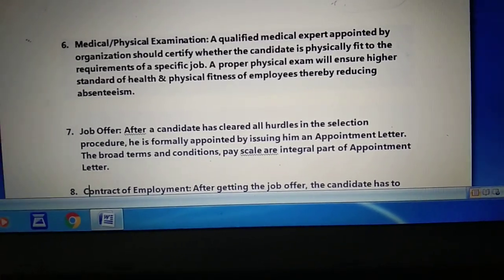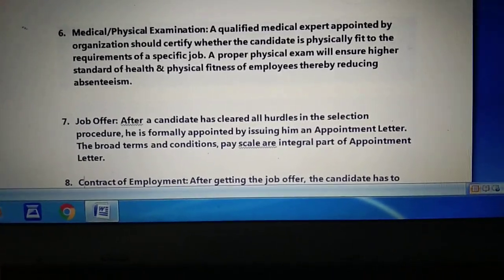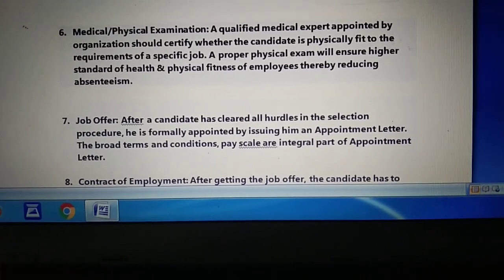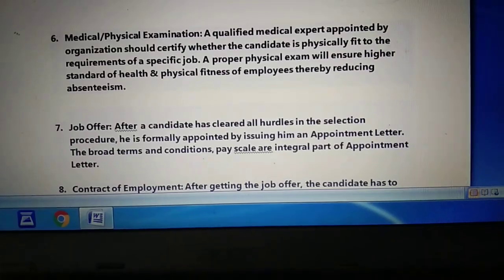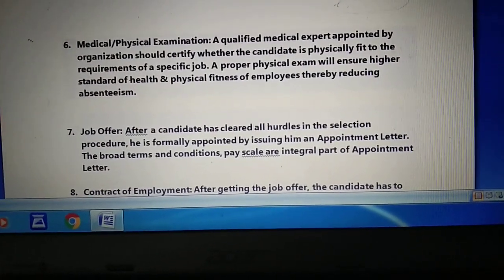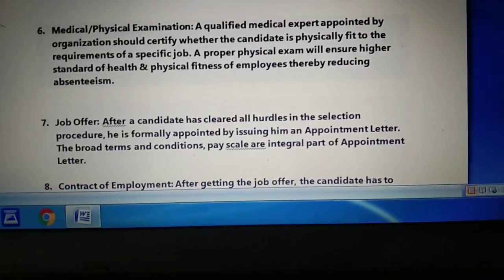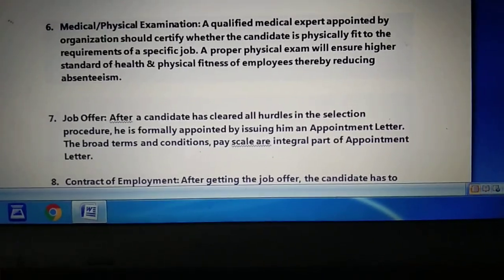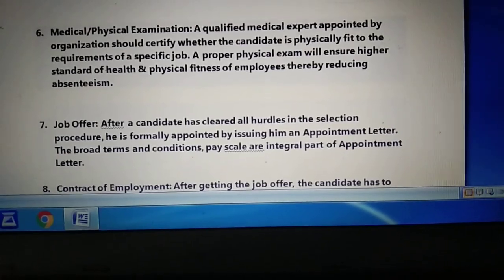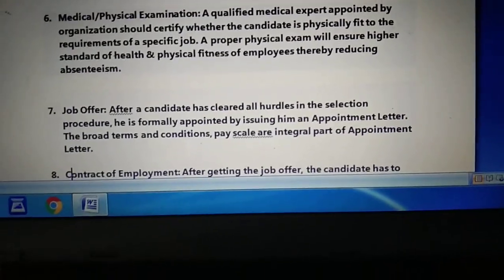The broad terms and conditions, pay scale and integral parts of the appointment are written there. It means once the selection process and medical checkup have been done and they have the medical certificate, the next step is to offer the job to the employee.